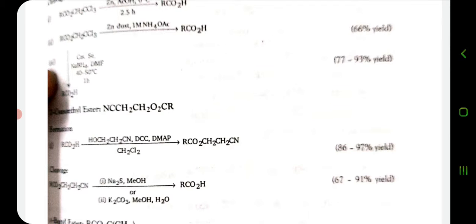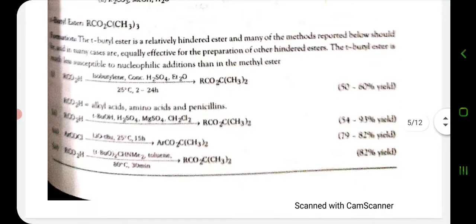Similarly, the carboxylic group is converted into 2-cyanoethyl esters, and the carboxylic group is also converted into tertiary butyl esters.